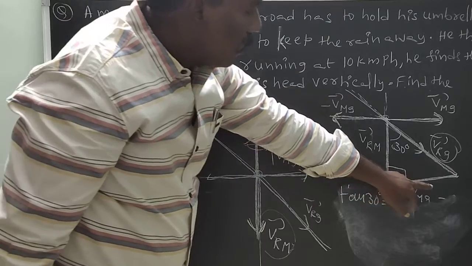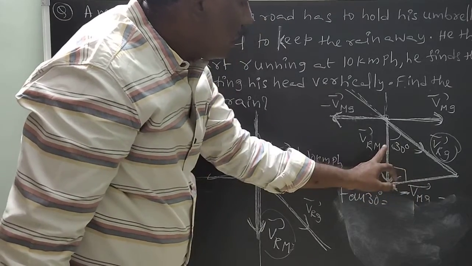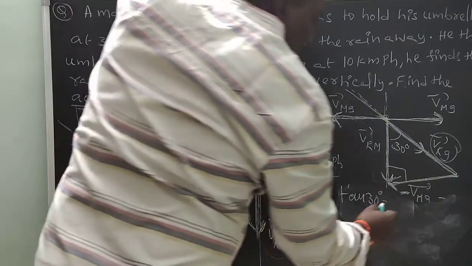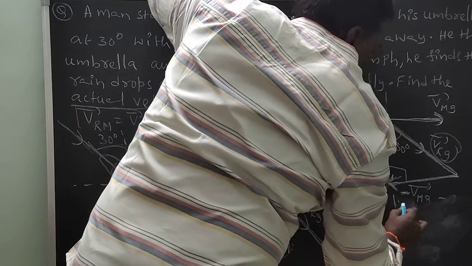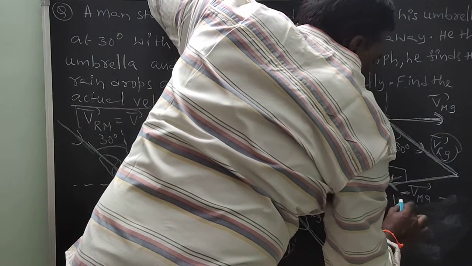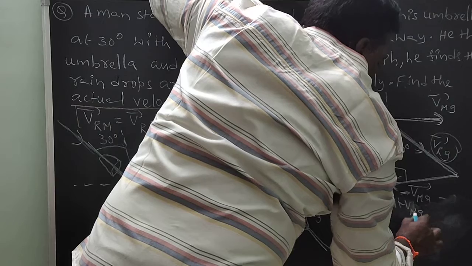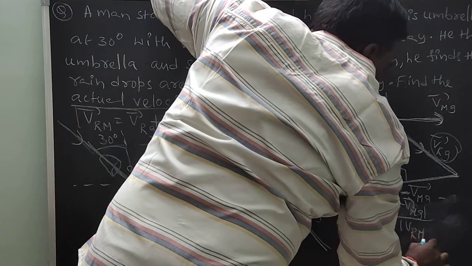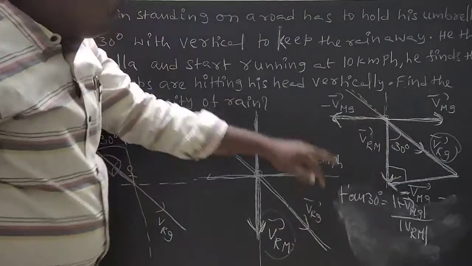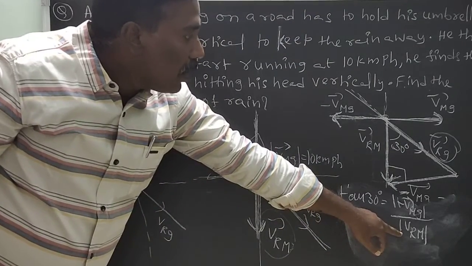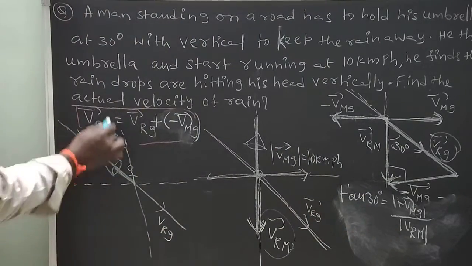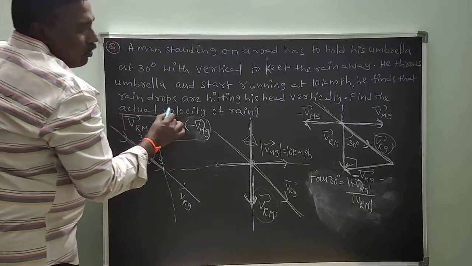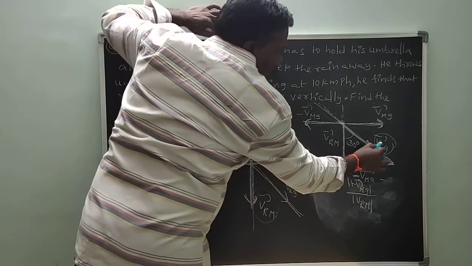Tan theta is equal to opposite side by adjacent side. What is opposite? Modulus of minus VMG bar by modulus of VRM bar. So by using tan theta, we can calculate VRM bar. What we asked is the actual velocity of the rain. We want to find VRG bar.